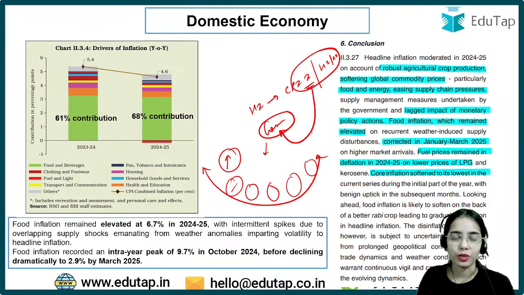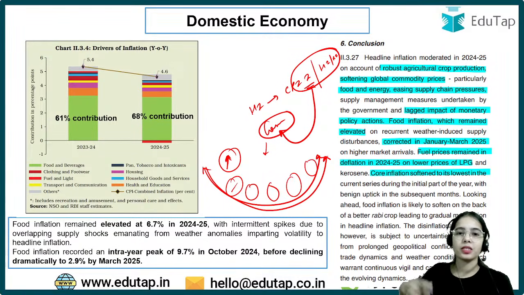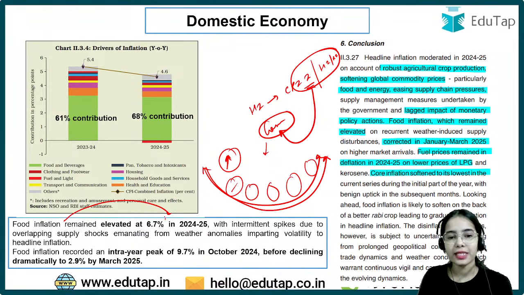These are the consumer goods, we can say. And if the price of the goods in this basket is increasing, then we can say that there is inflation affecting the consumers because the prices of the products consumed by the consumers are increasing. Okay, now food inflation, remember this, remained elevated at 6.7% in 2024-25.